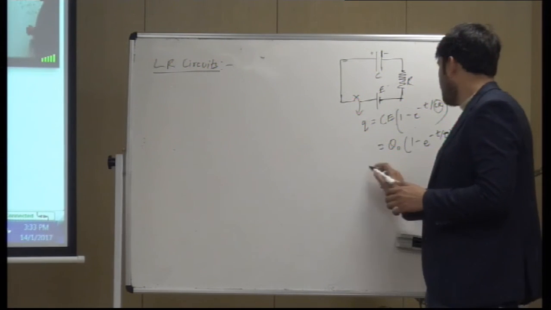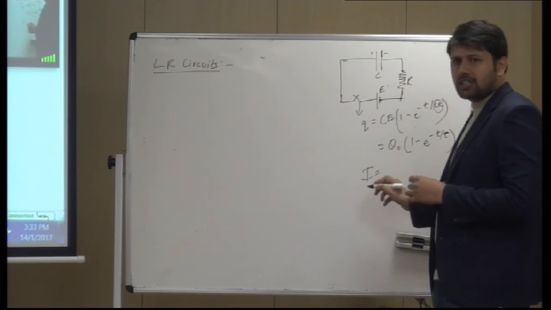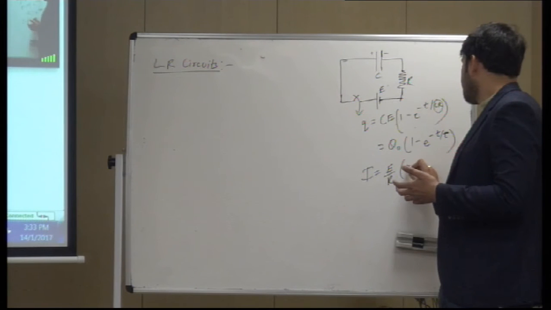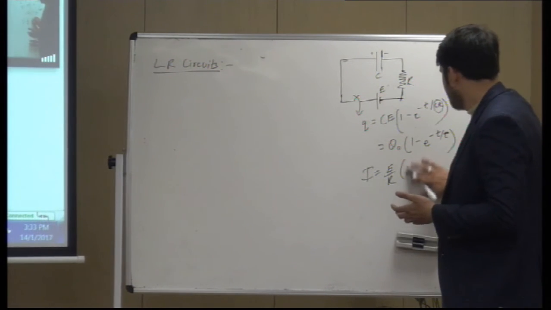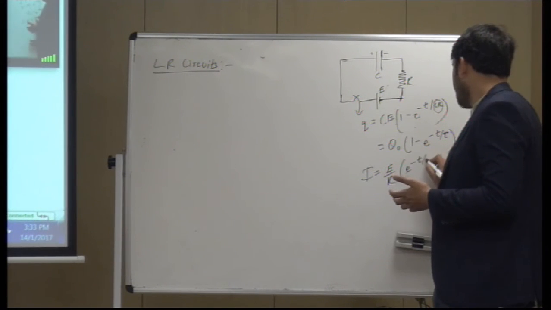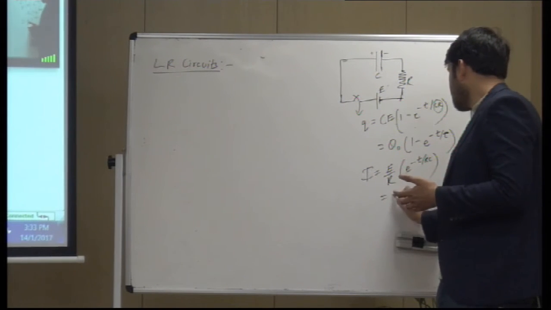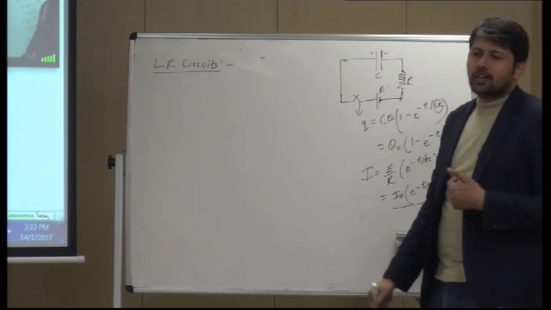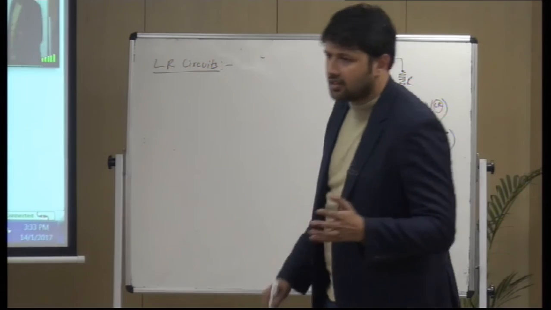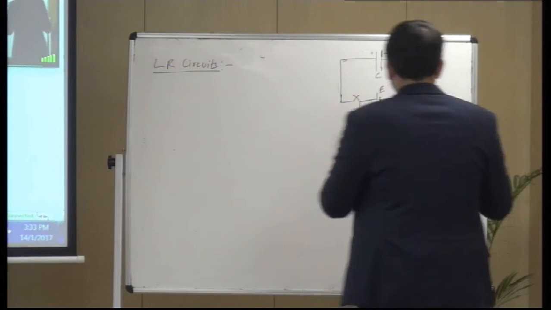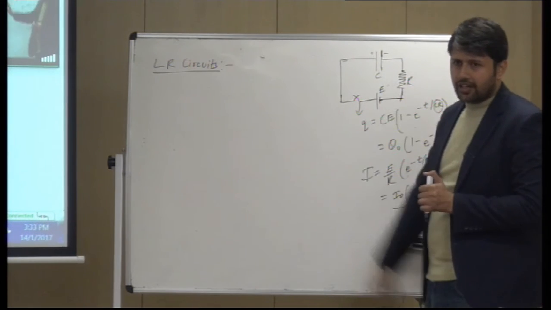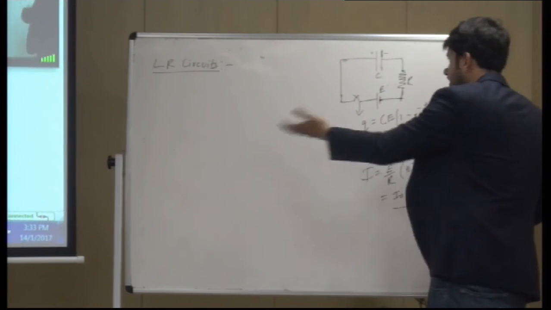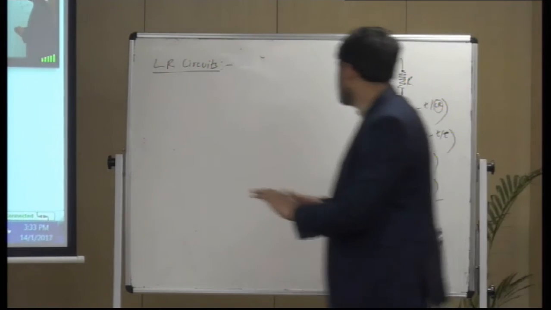The current was a derivative of this, so it was E by R e raised to power minus t by RC, or actually I naught e raised to power minus t by tau, right? You would find exactly similar kind of expressions even in the LR circuit. So let's start.